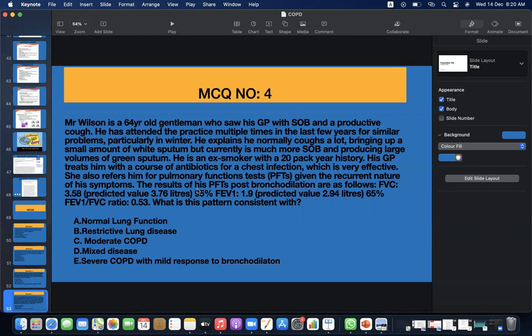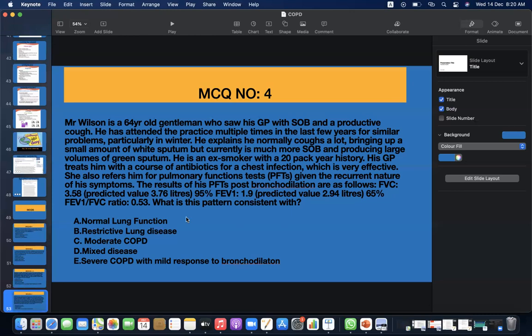Given the recurrent nature of his symptoms, the results of the PFTs post bronchodilation are as follows: FVC is 3.58, which is 95%. FEV1 is 1.9, which is 65%. FEV1 over FVC ratio is 0.53. What is the pattern consistent with? A. Normal lung function. B. Restrictive lung disease. C. Moderate COPD. D. Mixed disease. E. Severe COPD with mild response to bronchodilation.